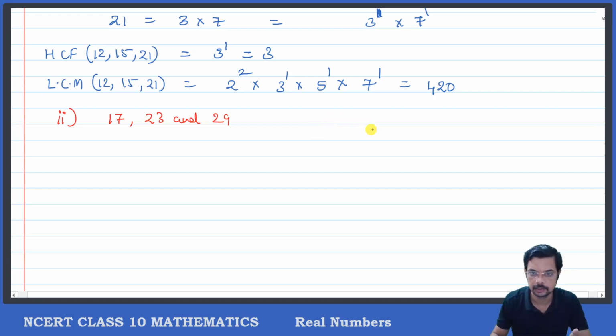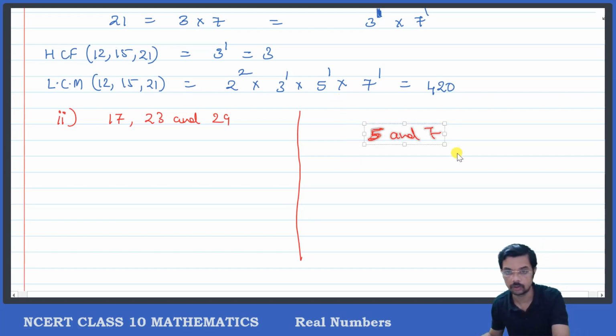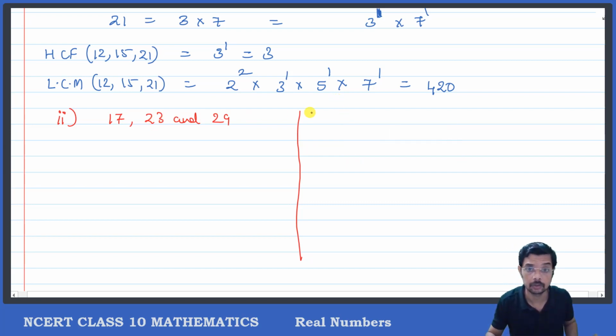Let us consider, say, 5 and 7. What is the HCF of 5 and 7? See, 5 can be written as 5 only, because you cannot further factorize. Both of them are co-prime. Co-prime means what? The numbers which do not have any common factors. Such numbers are called co-prime numbers.